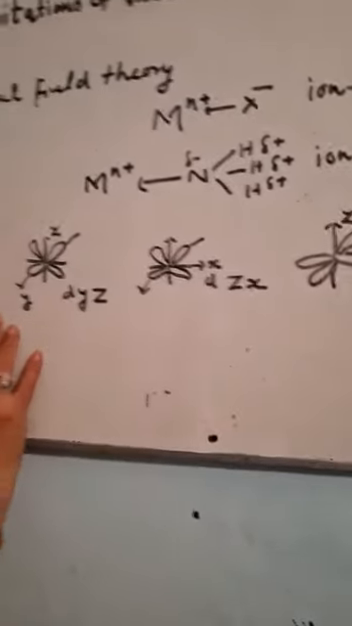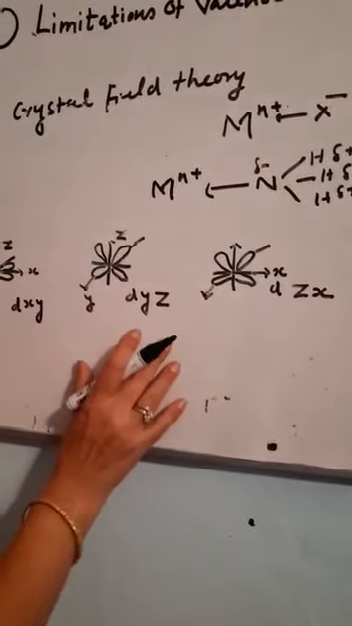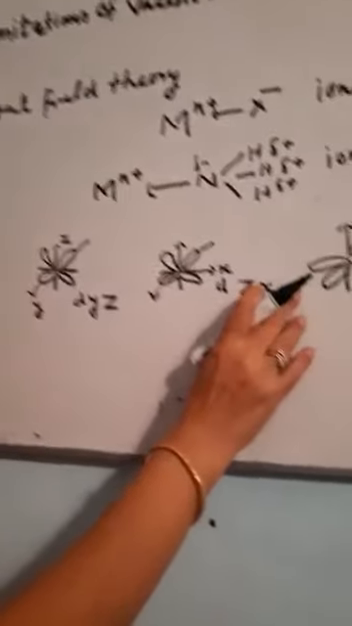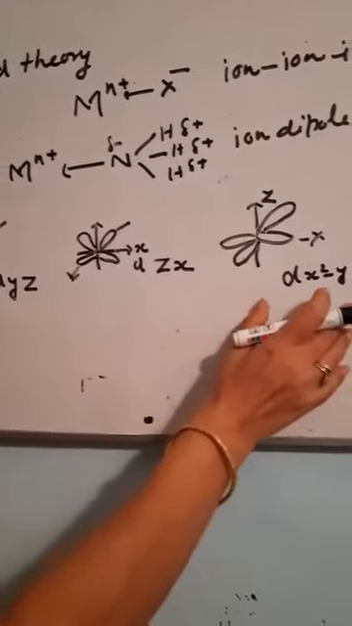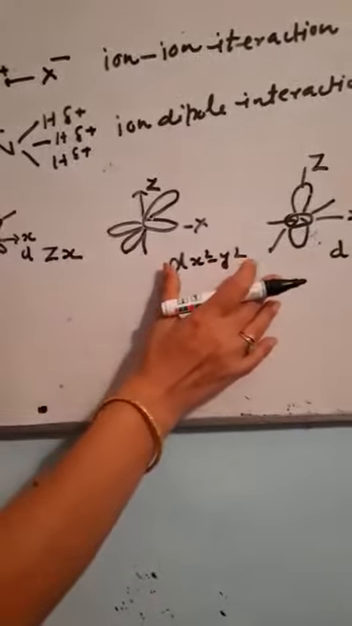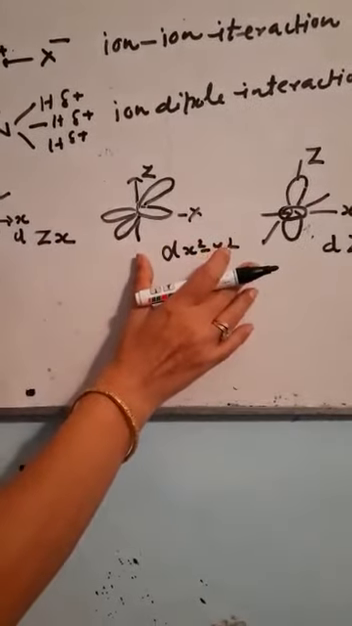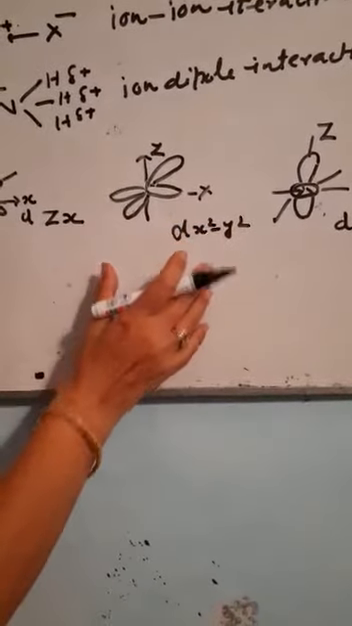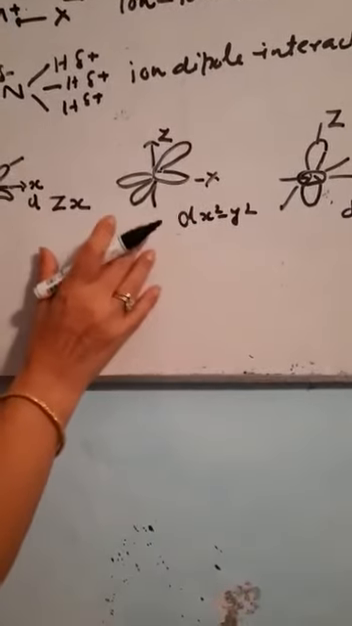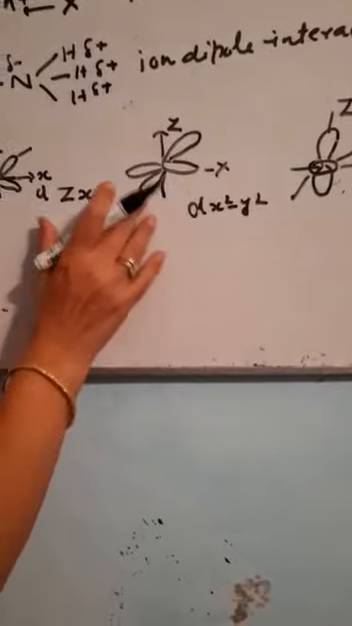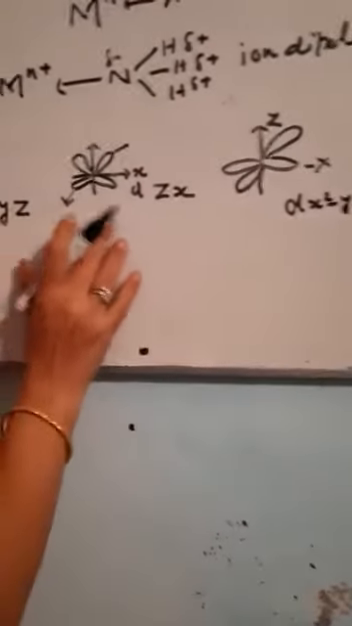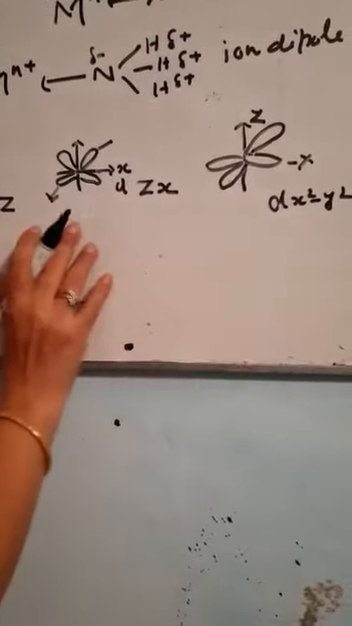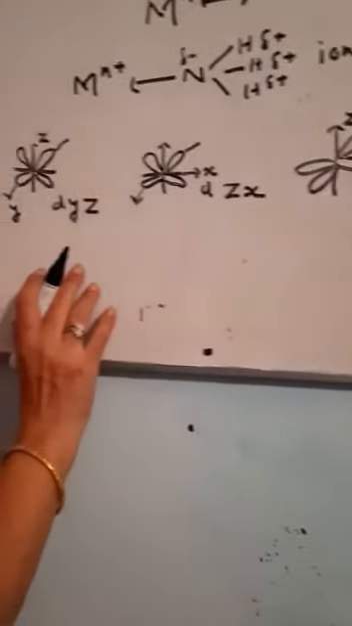Here the approach of the ligand will not be direct, but in this case, where these orbitals are present on the axis, the ligand will be approaching directly. These are towards the ligand, so that is why the energy will be raised due to repulsion. Here the energy will become higher and here the energy will be lower.